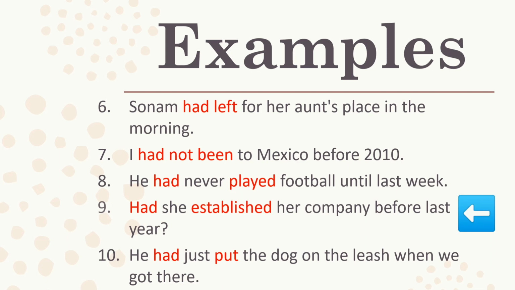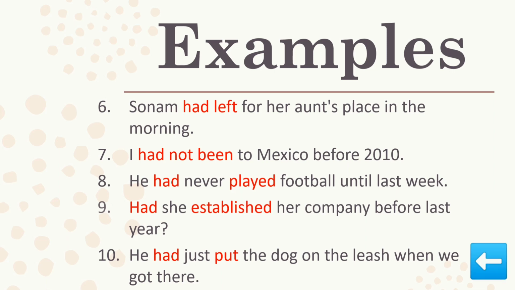Had she established her company before last year? Established is the past participle of the verb establish. Before last year is a past time reference. And since this is an interrogative sentence, had is used before the subject she.